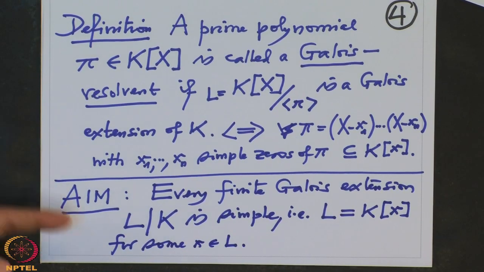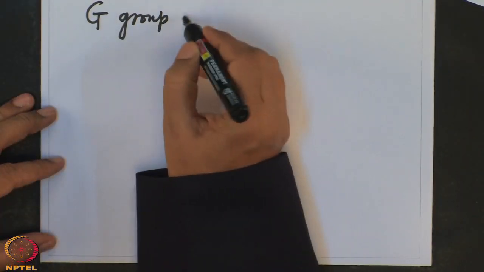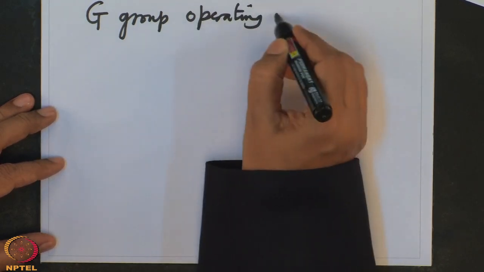And then we will know how to test whether this is Galois or not, because we just have to test on the minimal polynomial of x whether it has simple zeros and all zeros lie in L or not. So the checking becomes simpler. Whenever I have a group G operating on the set X,